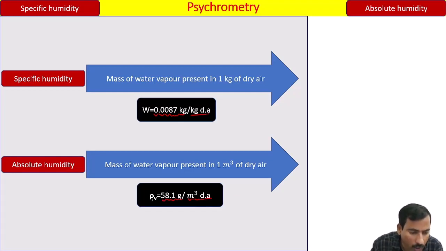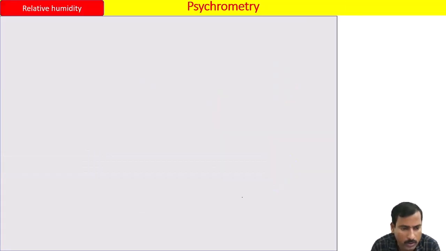Look at this. Why have we denoted rho for the absolute humidity? Absolute humidity is nothing but the density, because kg per meter cube is what? Mass per unit volume. Here gram is taken, but if you keep gram per meter cube or kg per meter cube, it doesn't matter. So absolute humidity is nothing but the density of water vapor. Understood? What is the difference between specific humidity and absolute humidity? Specific humidity is the mass of water vapor present in 1 kg of dry air. Absolute humidity is the mass of water vapor present in 1 meter cube of dry air. That's it. So let's move to the next concept.